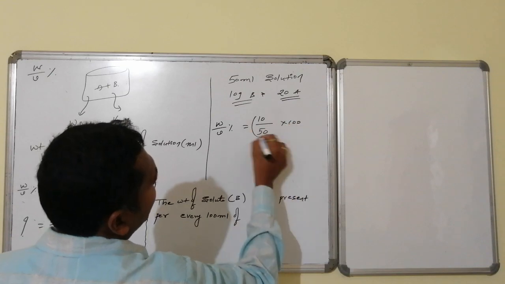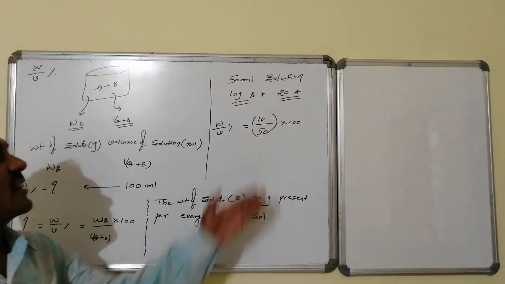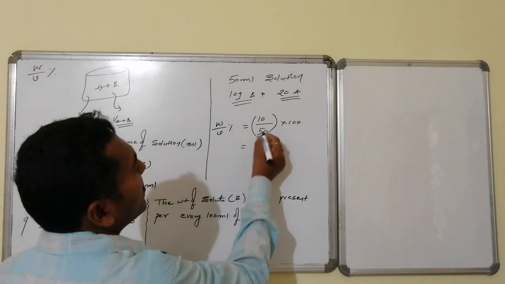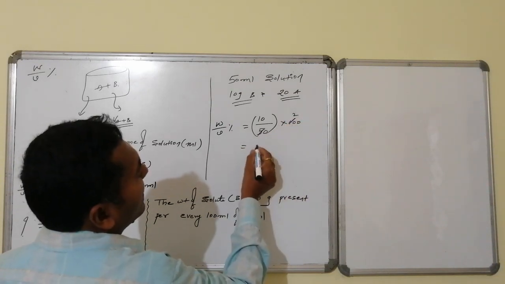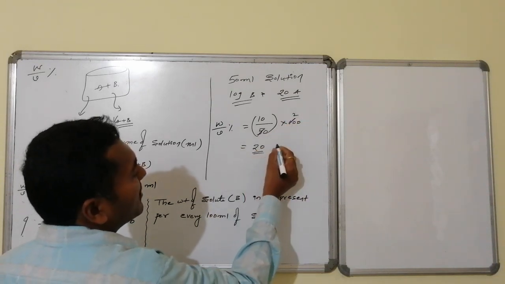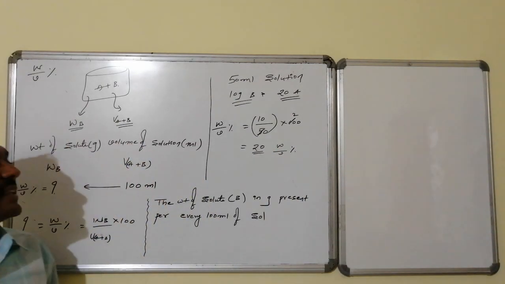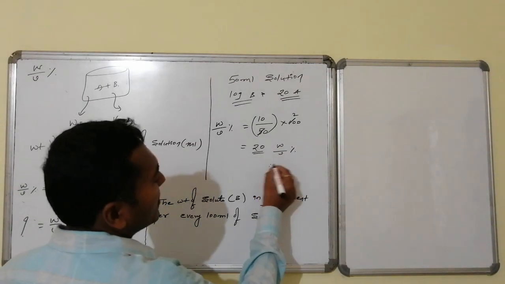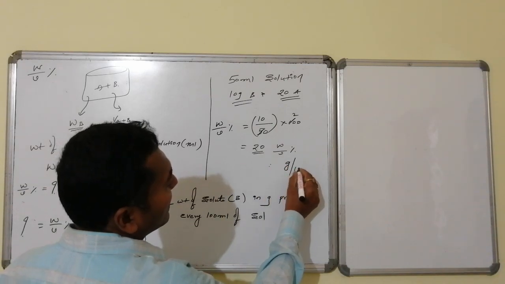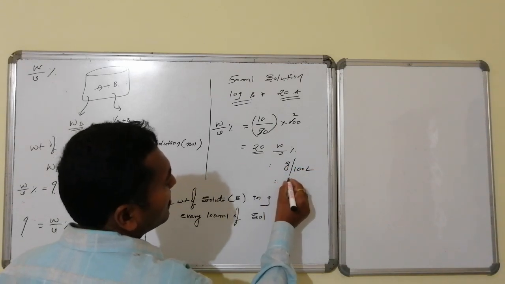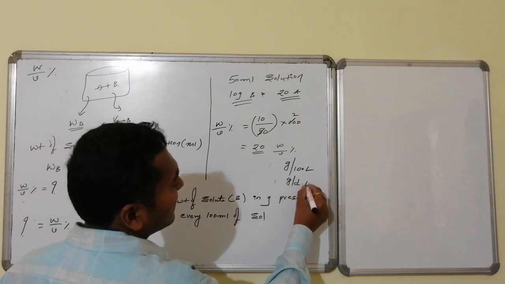For every 50 ml, 10 grams are there. For 100 ml, how many grams are there? That is the question. So therefore, 50 ml, 10; in place of 100 ml, how much here? 20. This is weight by volume percentage, that is 20 grams per 100 ml. So therefore, the unit will become equal to what? Grams per 100 ml. This is also known as grams per deciliter.